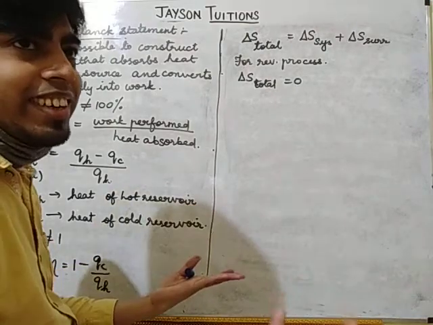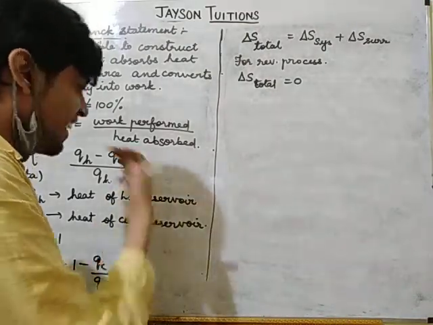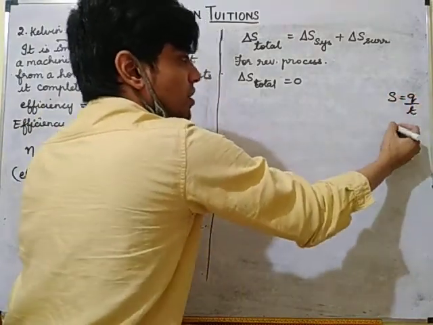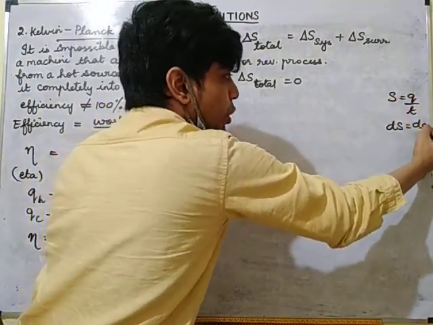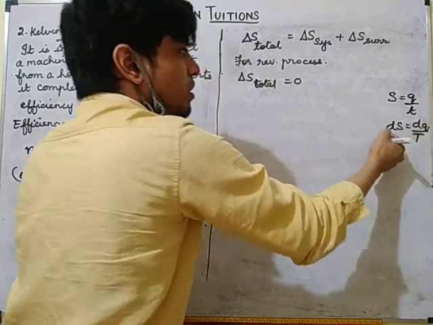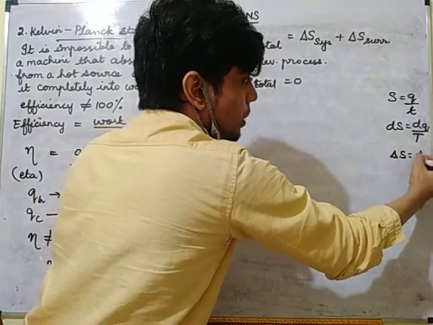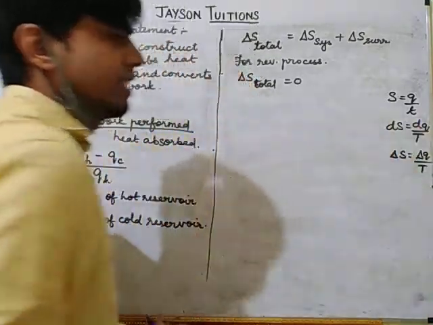What is the formula for delta S? Entropy. S is equal to Q by T. So dS will be equal to dQ by T. So instead of d, I am writing delta here, no problem. So delta S will be equal to delta Q by T.